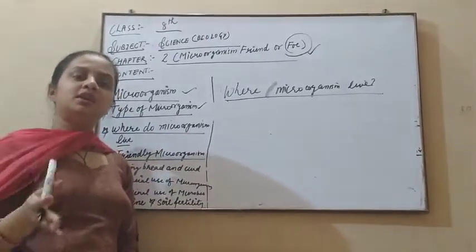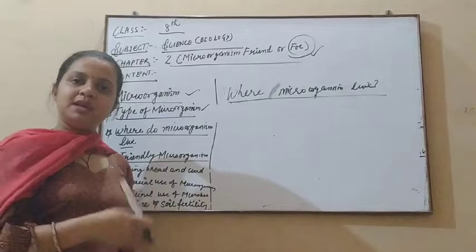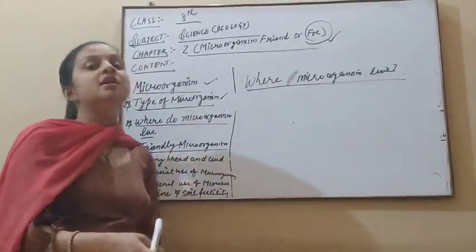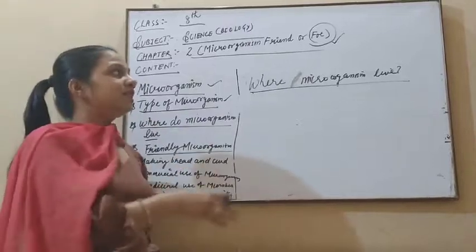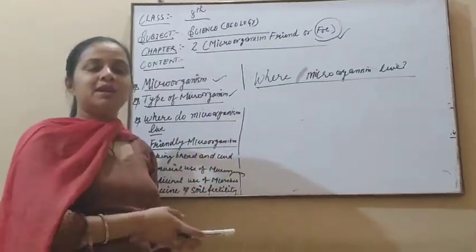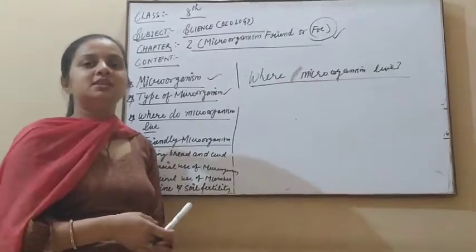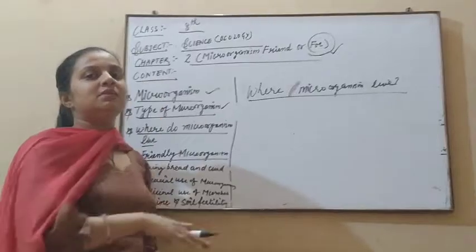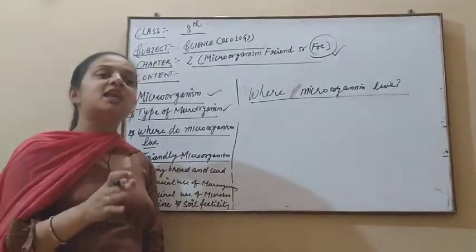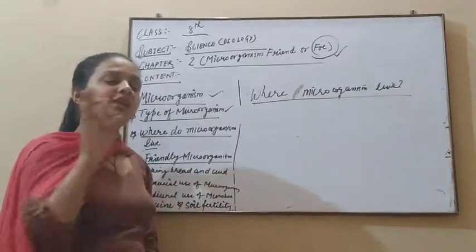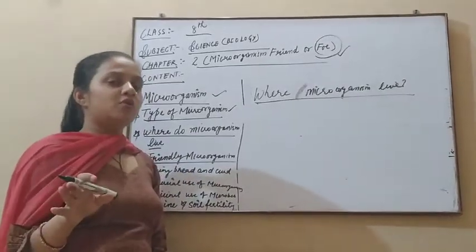In any climate condition, like in hot springs they are present, in ice cold they are present, in normal environment they are present, in marshy land they are present, in any moist area they are present. Anywhere in our atmosphere these organisms are present, even inside our body. So these microorganisms are present in every source of our surroundings.